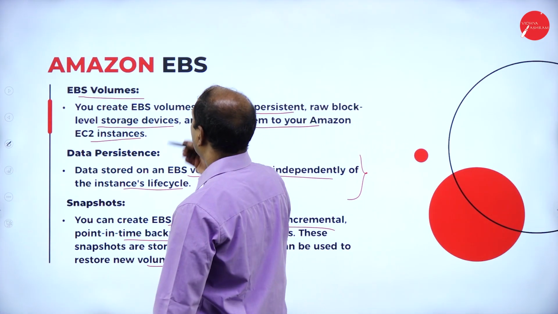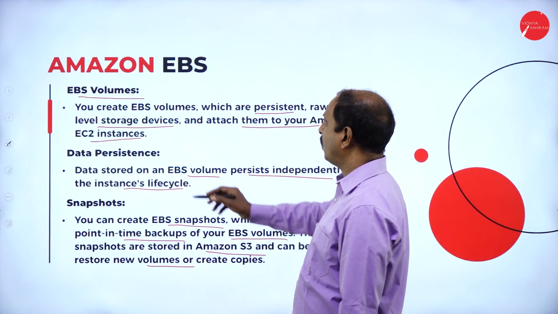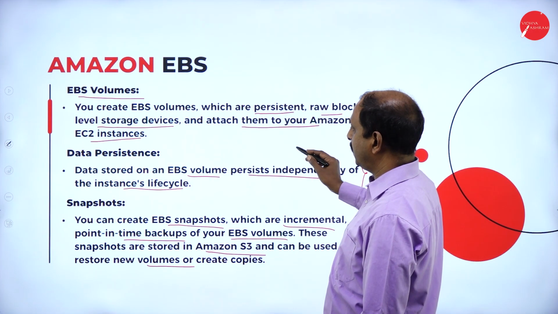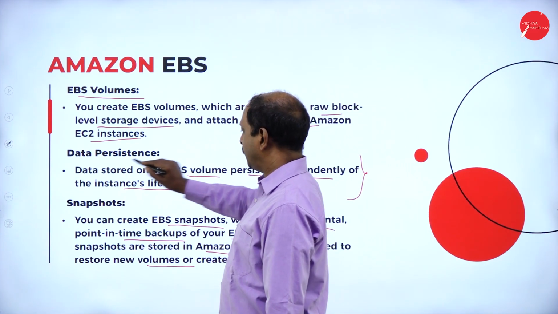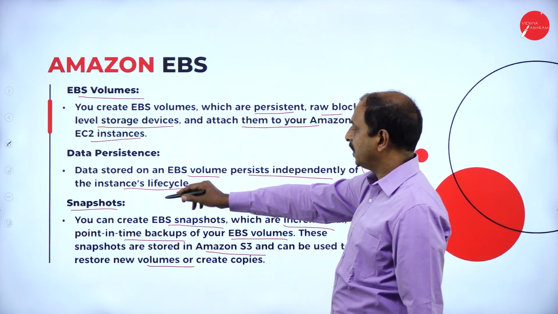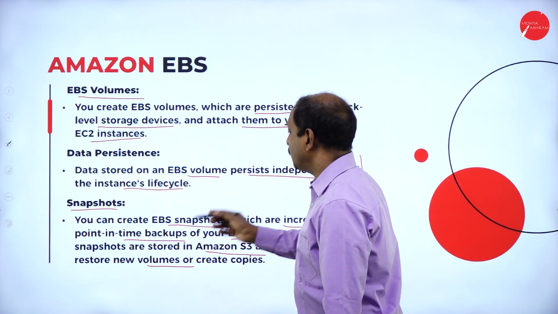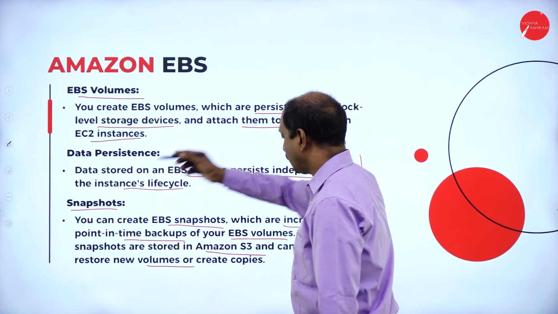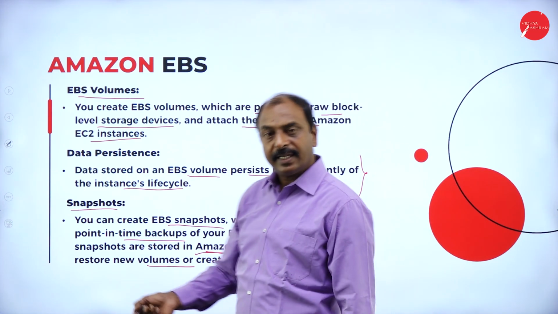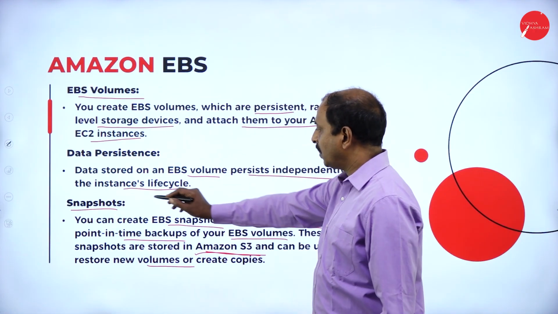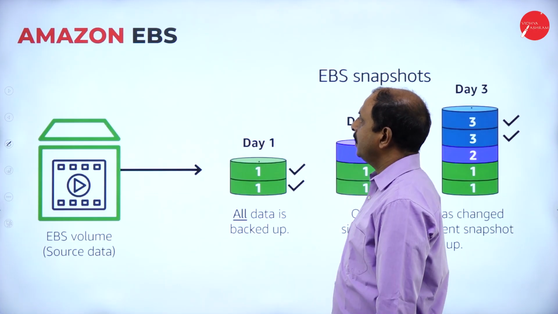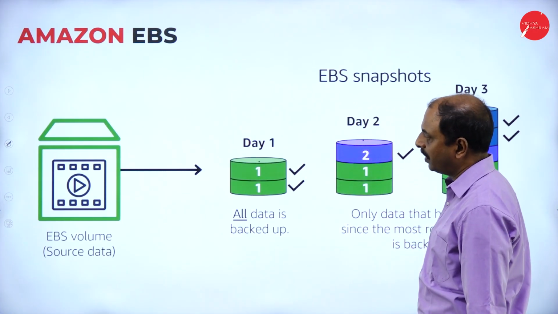All the information is stored in the form of volumes. It is nothing but block level storage of information, with data persistence, and it can be accessed through snapshots. Snapshots are a type of interface, and the snapshots are inside S3, this container, so that the user can access this data in the form of a snapshot at any point of time. That is the concept of EBS. In the next slide, this is the diagram you can make out here.